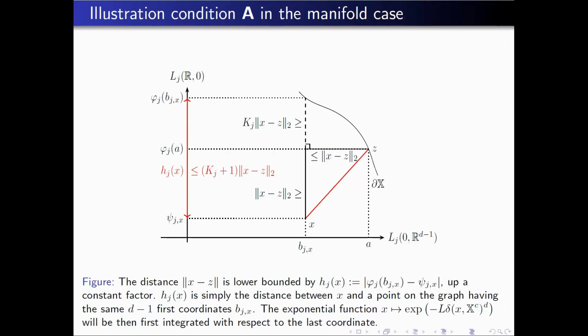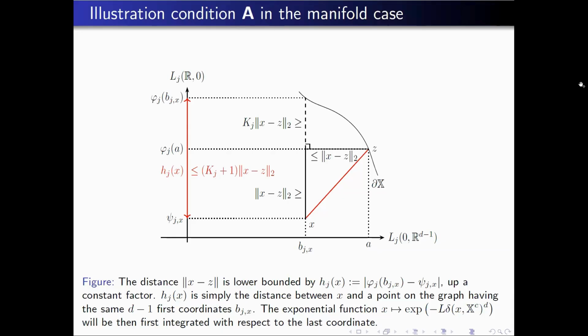And here you know that using the submanifold assumption, locally around Z, you can write the boundary as the graph of a map, and the map is called phi j here. And due to the regularity and the Lipschitz property, which follows from the differentiability, you will be able to lower bound the distance to the boundary by the distance to the point of the graph. Okay?